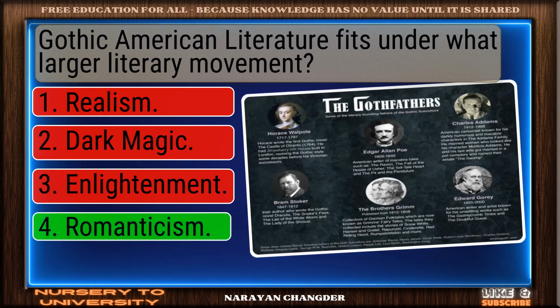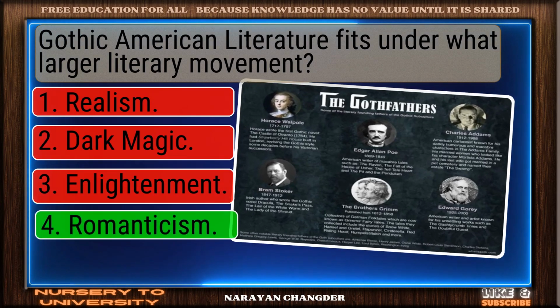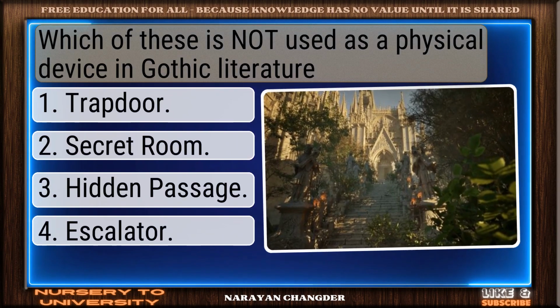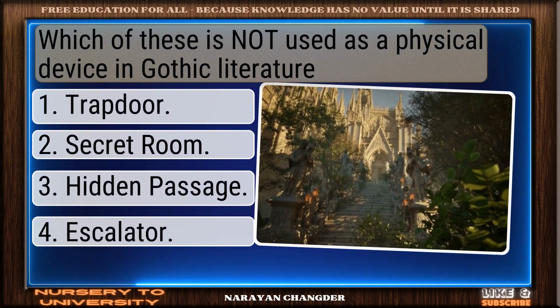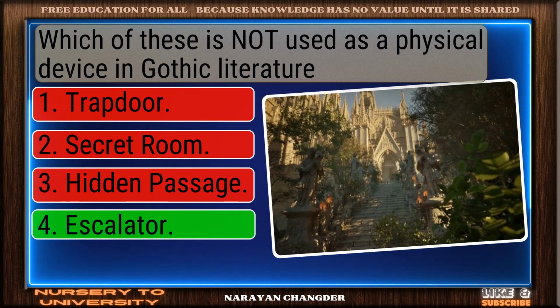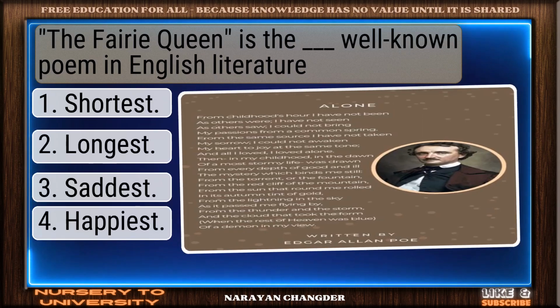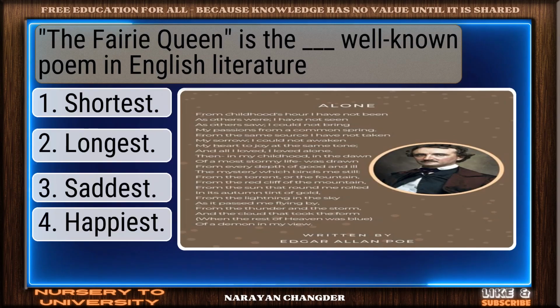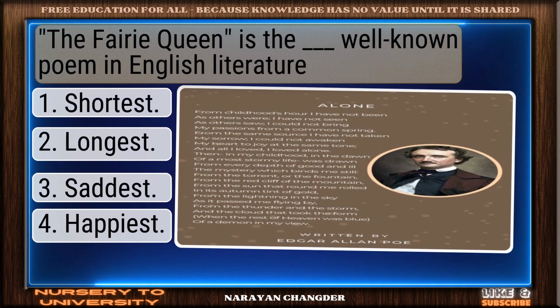Solid response. Romanticism is valid. Which of these is not used as a physical device in Gothic literature? Bravo. Escalator is the answer. The Fairy Queen. is the dash well-known poem in English literature?